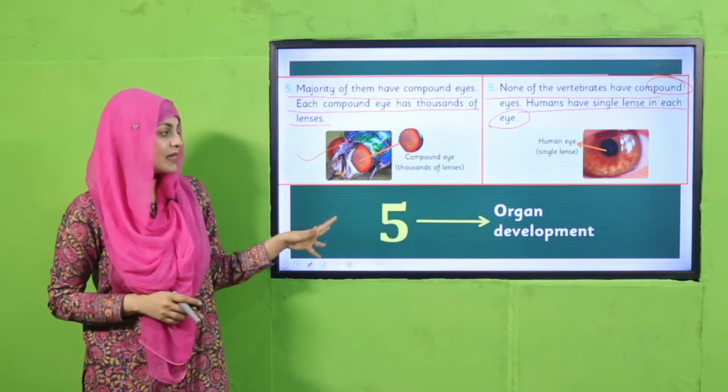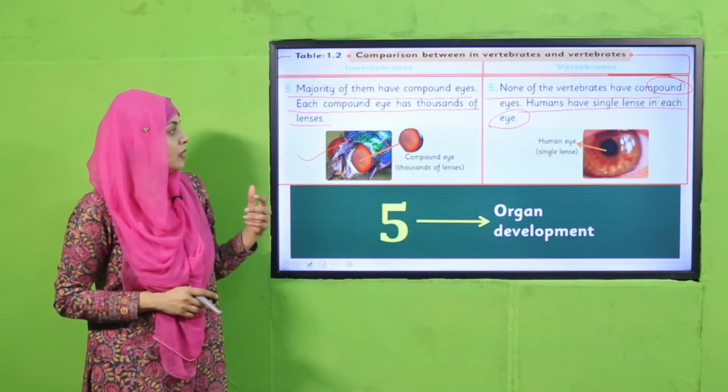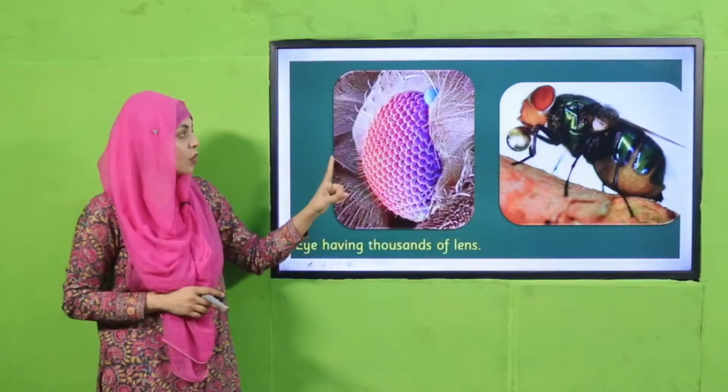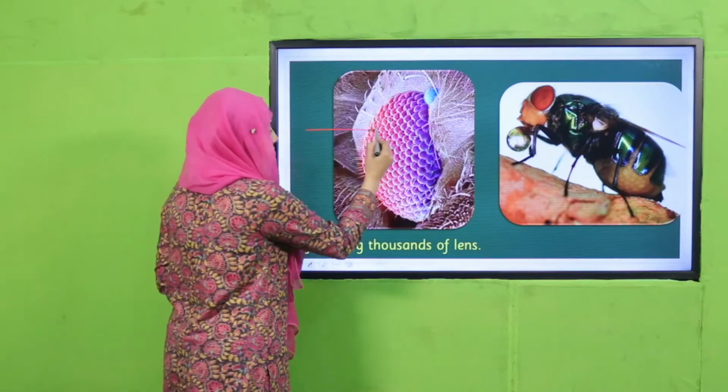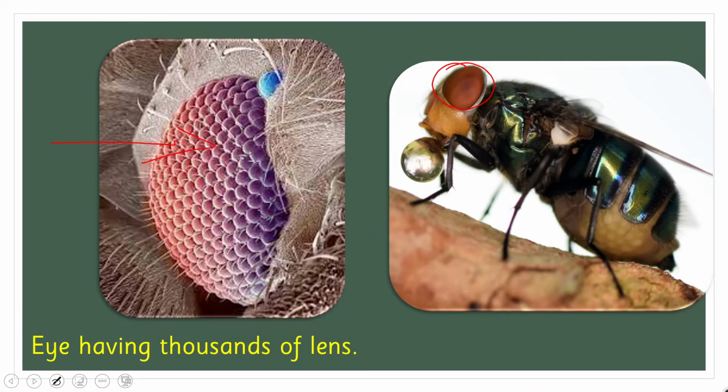So the next is organ development, इनका वेरी करता है. So eye having single lens, this is the single lens जो कि vertebrates के अंदर होता है, and this is a compound lens. अगर आप इसको, ये आपको दूर से ऐसा नजर आता है, but this is from very close view. अगर आप इसको देखें, तो this is a compound lens, यानी कि एक से ज्यादा इसके अंदर लेंस पाया जाता है.